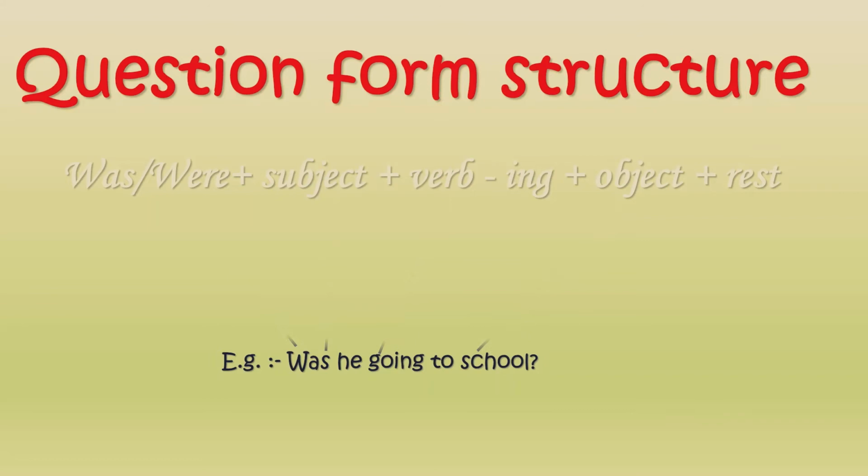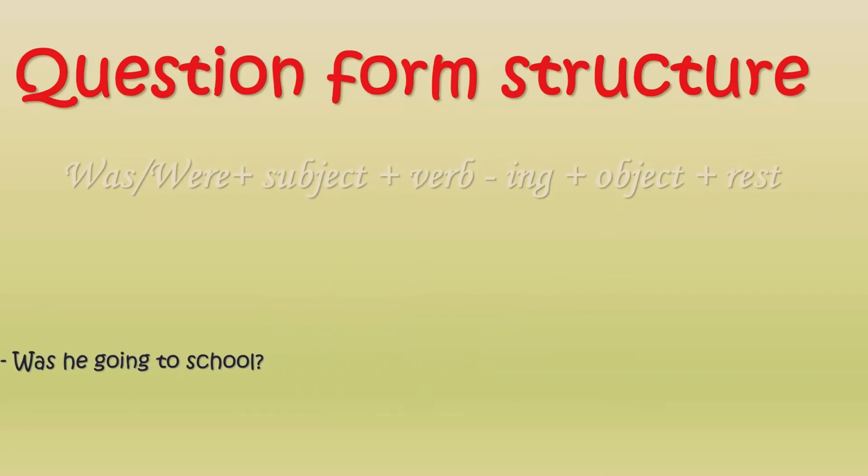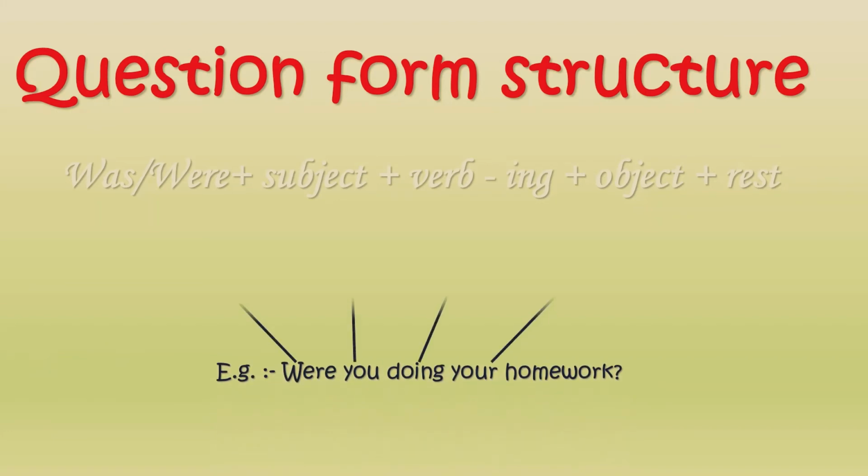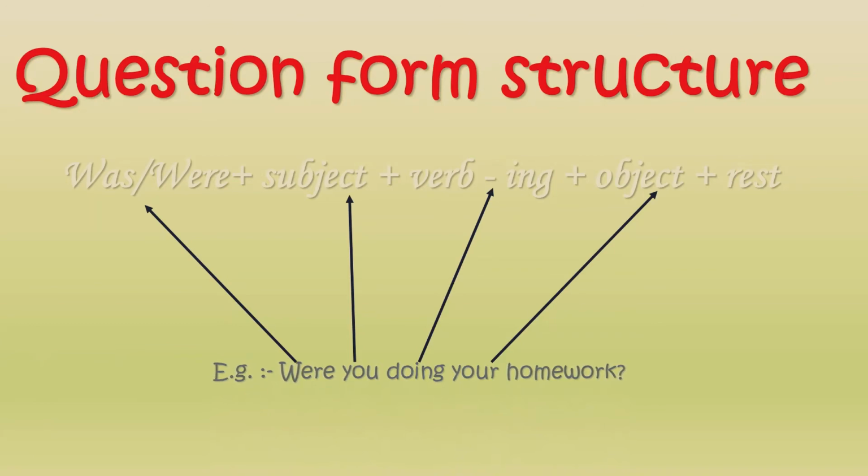Okay, I give another example. Were you doing your homework? In this sentence, first use were, then use you as the subject. Doing is verb-ing. Your homework is the object of the sentence.